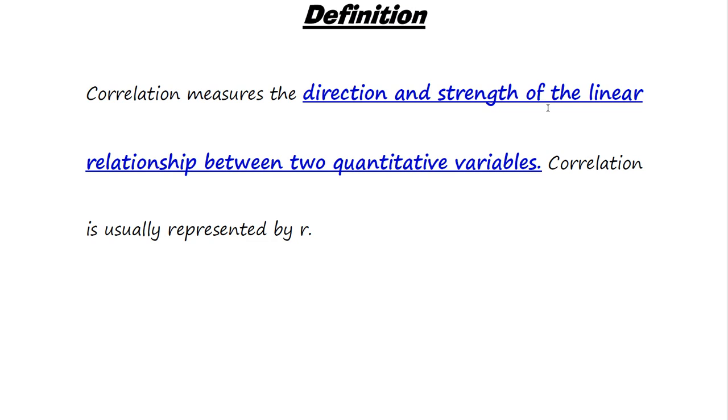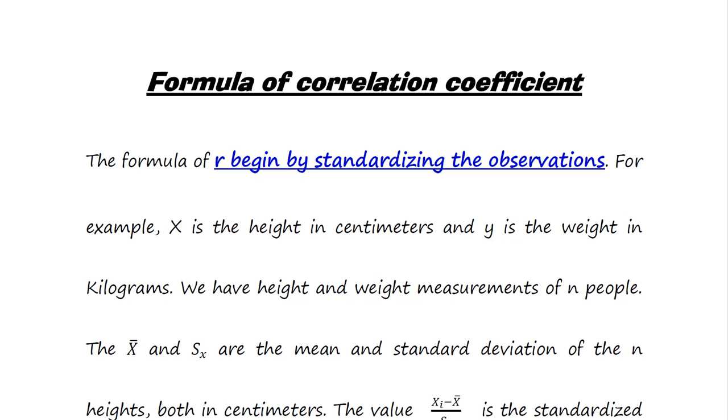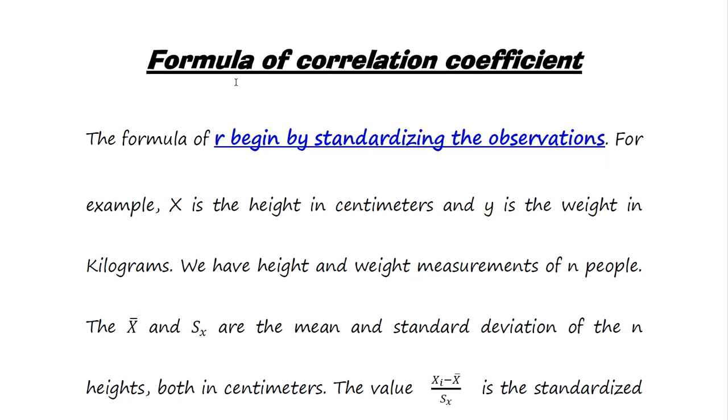Correlation is mathematically represented by R. Formula of correlation coefficient. The formula of R, which is also called the correlation coefficient, begins by standardizing the observations.